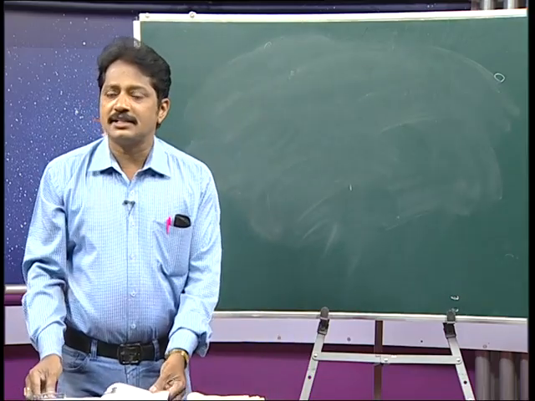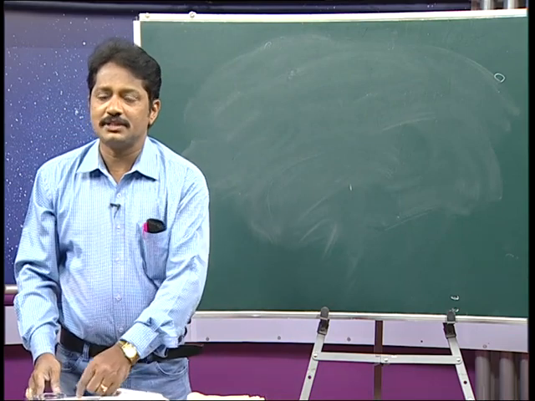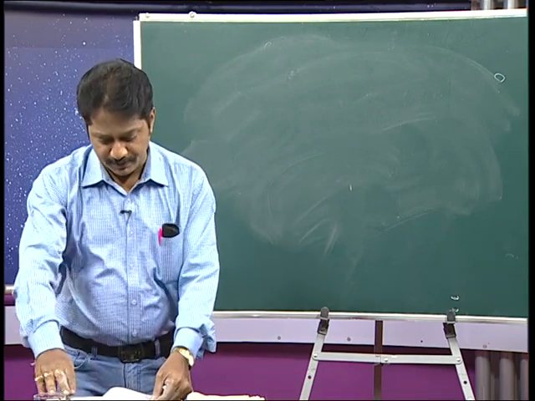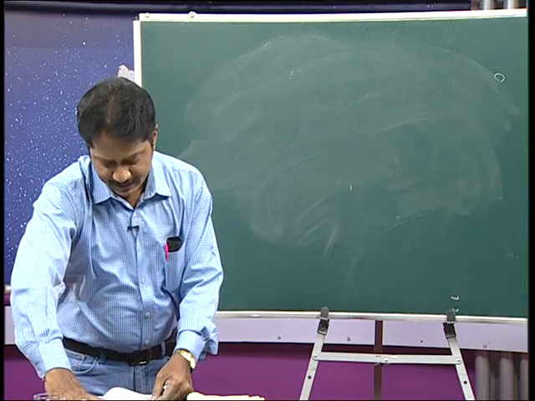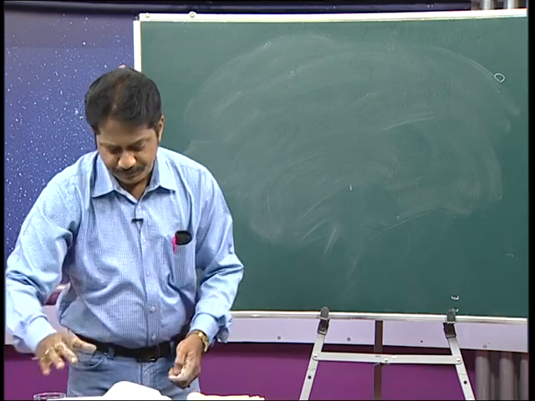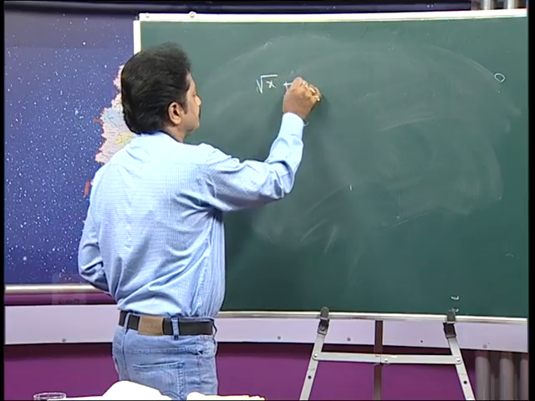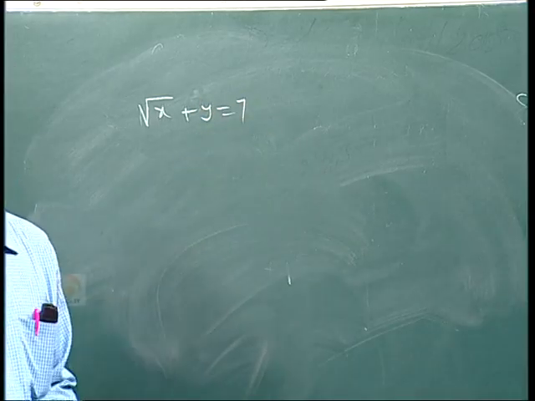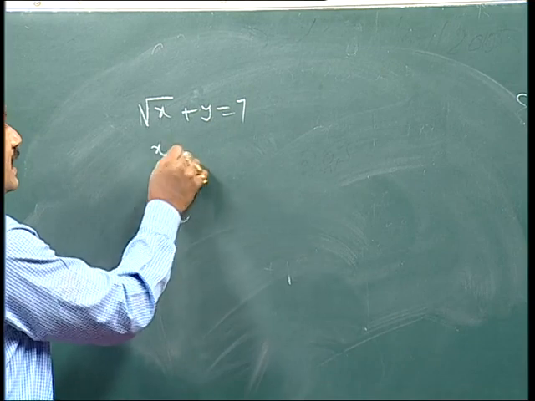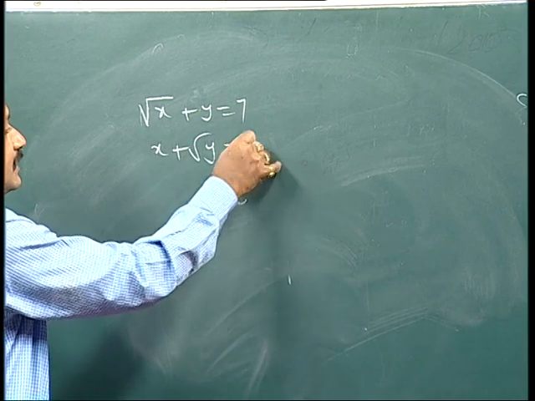Now we can move to another mathematician. I will give some very interesting things here. Root x plus y is equal to 7, and one more equation is x plus root y equal to 11.